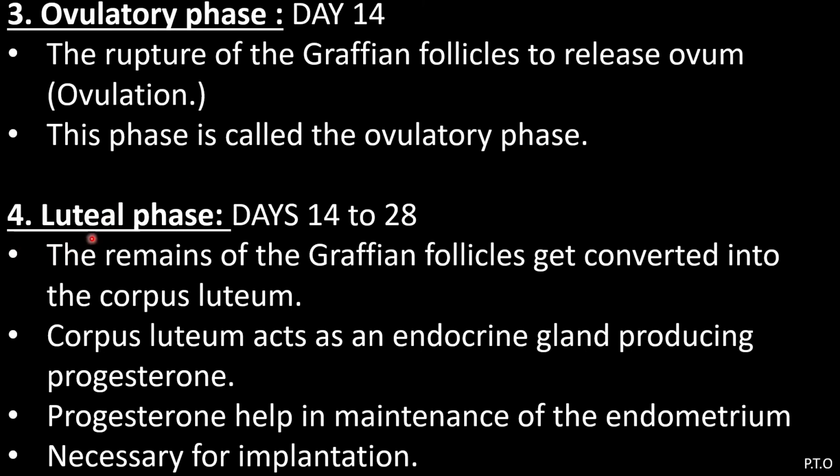The fourth phase is the luteal phase, days 14 to 28. The remains of the Graafian follicle get converted into the corpus luteum. The corpus luteum acts as an endocrine gland producing progesterone. The progesterone helps in maintenance of the endometrium, which is necessary for implantation. So these are the 4 phases of the menstrual cycle.